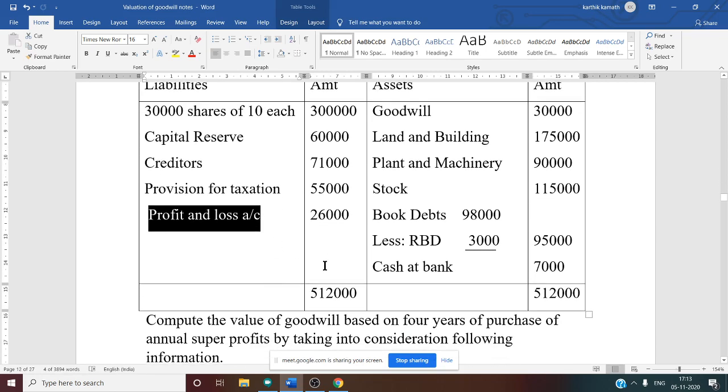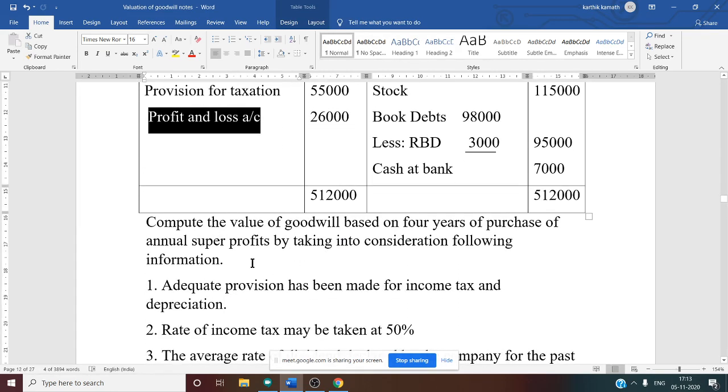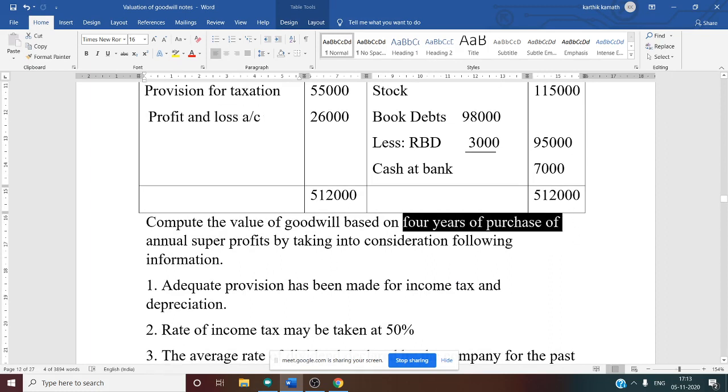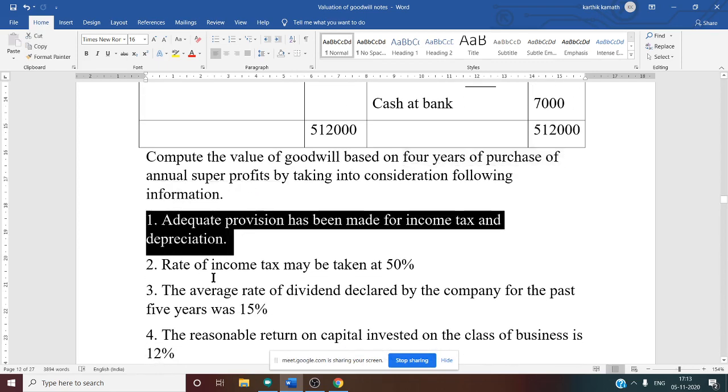So after knowing the balance sheet items, there are certain conditions. Compute the value of goodwill based on 4 years of purchase of annual super profit, taking into consideration the following information. The years of purchase is given in the question, that is 4 years. Now there are certain adjustments. First, adequate provision has to be made for income tax and depreciation. Second, the rate of income tax may be taken at 50%.